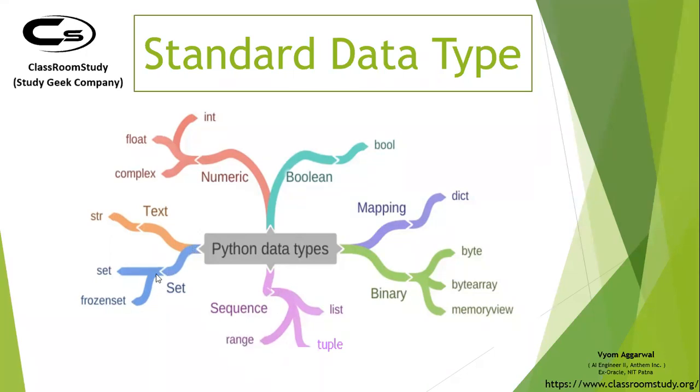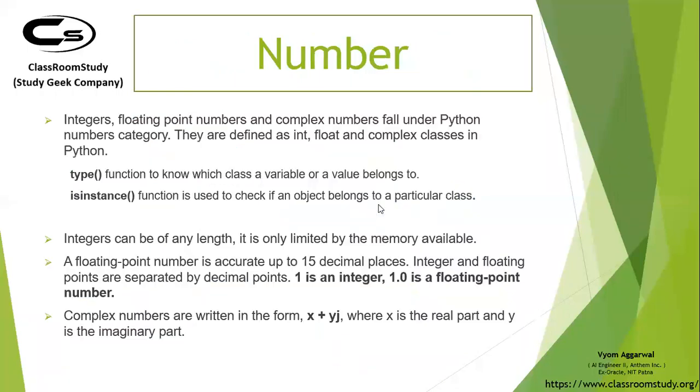Then for sets, you have set and frozenset. So sets are basic sets, which we have anyways discussed, and frozensets are immutable sets. Once created, you cannot change their value. And then you have str, string. Okay, so again, these data types are with respect to Python 3. So in case you don't remember any of these, you can take a snapshot of this and go through them after this class. But it's always better to have this understanding of all these data types.